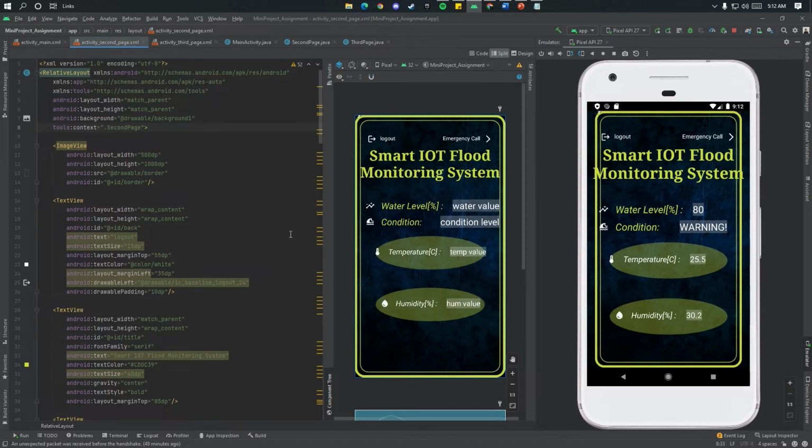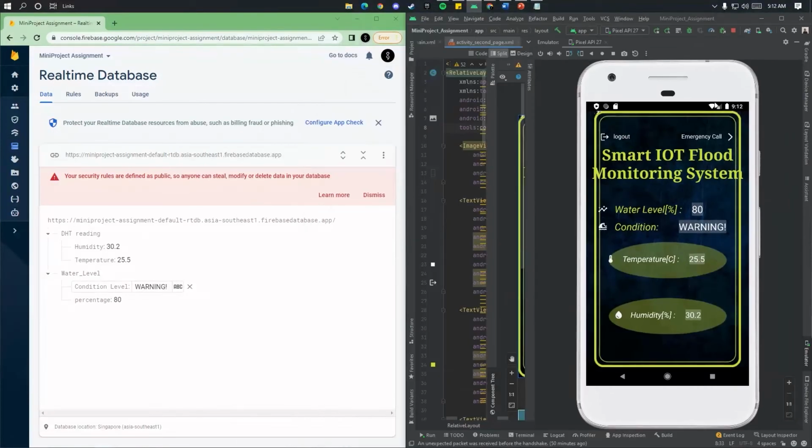Now, I will demonstrate whether our Android Studio is linked to our Firebase. So we have here a DHT reading and a water level reading. As a result, when we update the value in Firebase, it will interact with our app. I will show. You can change the value from 30 to another integer value. Let's say 50. So humidity will change,